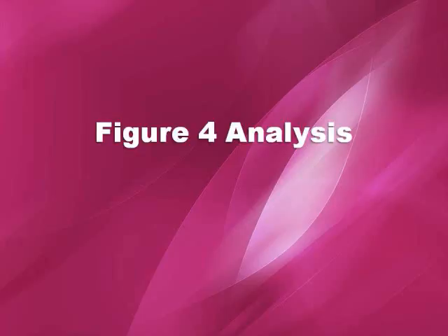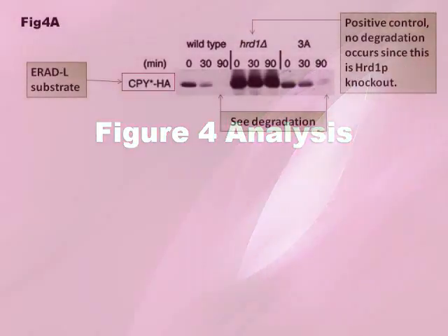In the following presentation, the results of Figure 4 will be discussed. In this figure, the authors show that Hrd1p is not involved in the recognition of Hrad-L substrates. They also show that the 3A mutant that they discovered in Figure 3 is only deficient in the degradation of Hrad-M substrate HMG2p and does not affect the degradation of other Hrad-M substrates.